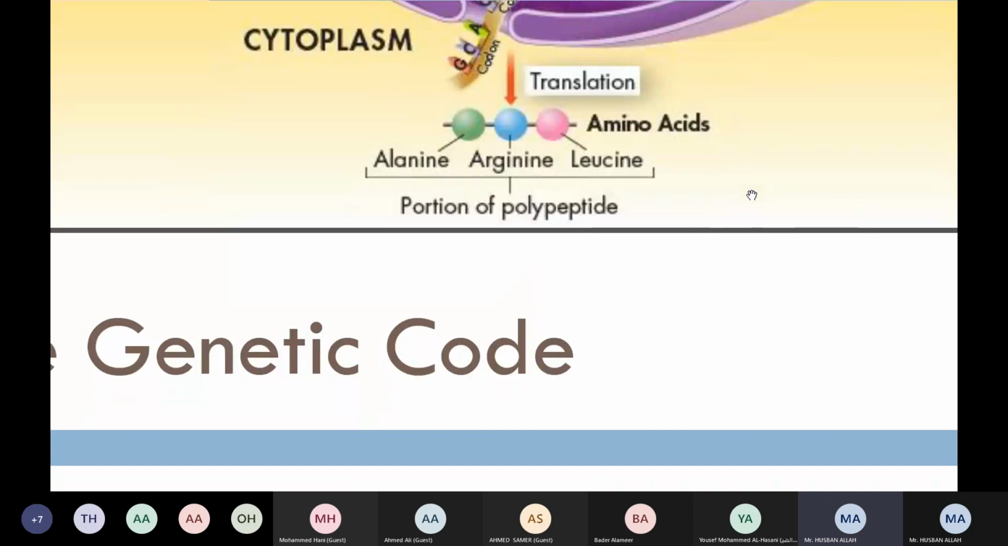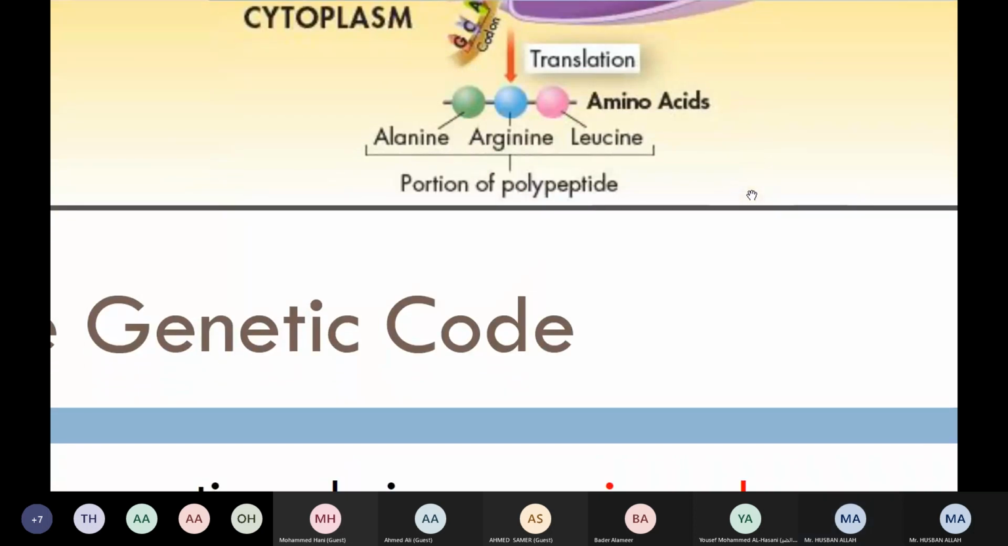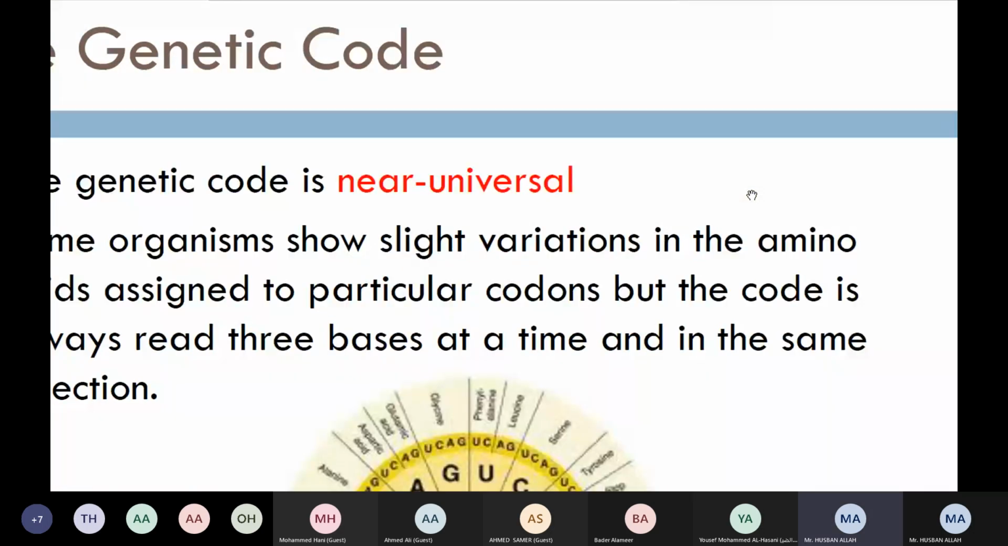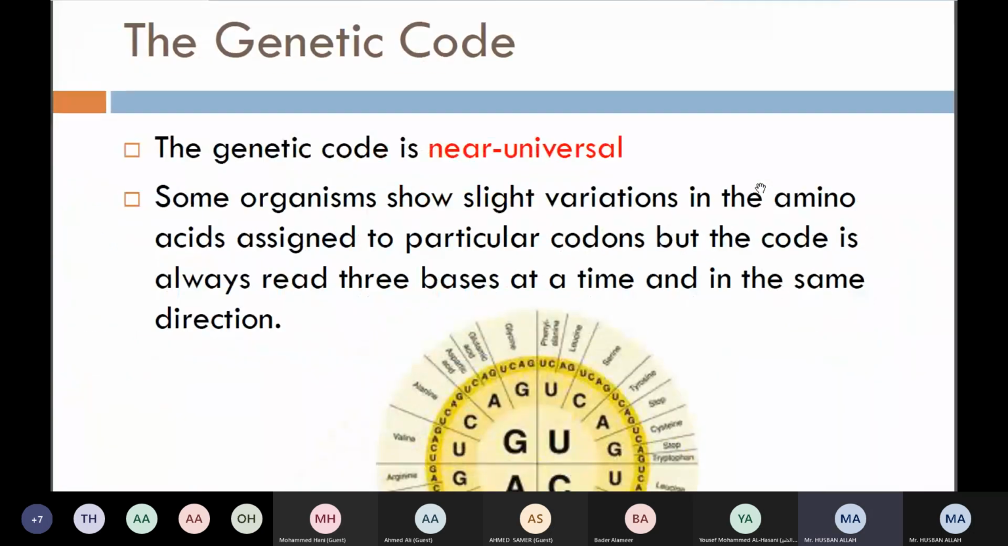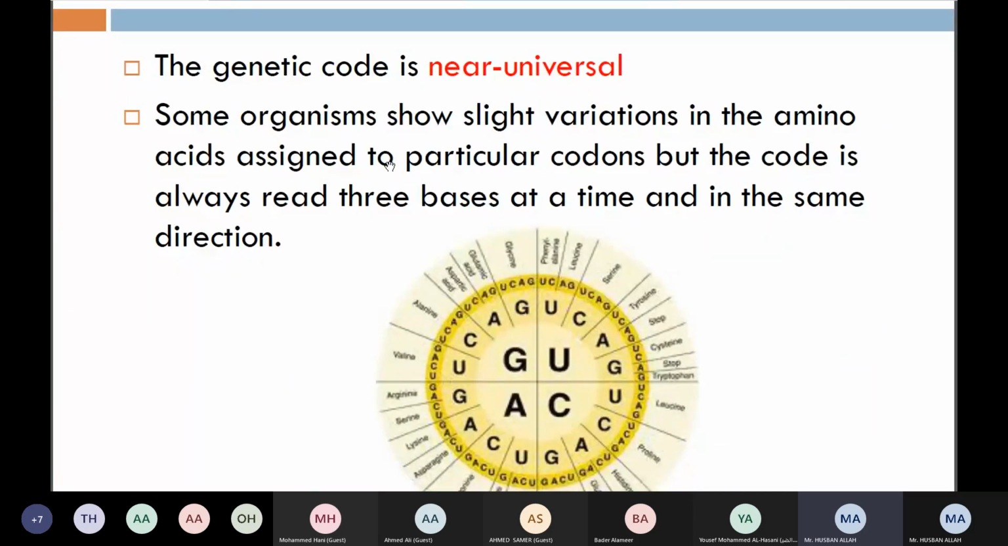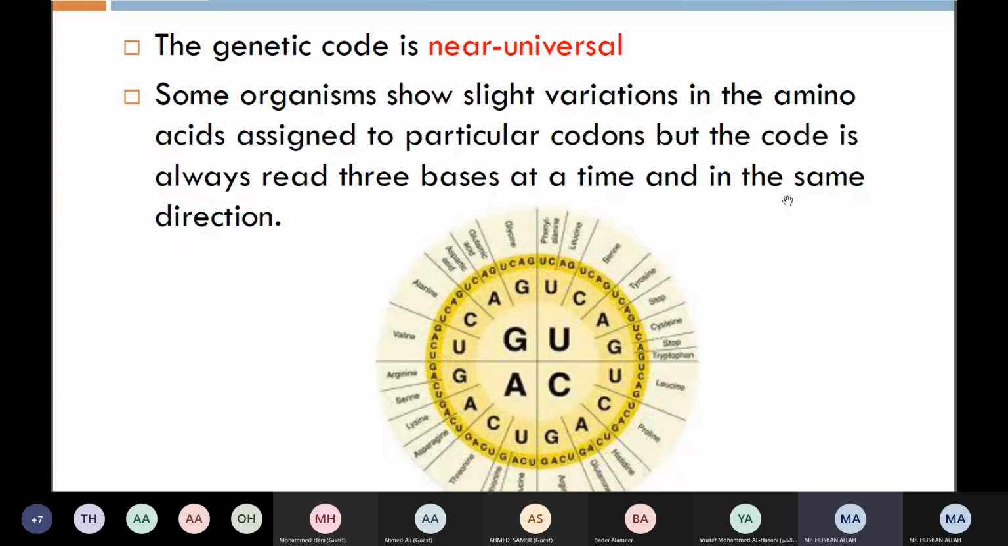What is the genetic code? We studied this, right? One point, the universal genetic code. Let's have a look here. The genetic code is universal. What does it mean? Some organisms show slight variation in the amino acid assigned to a particular codon, but the code is always read 3 bases at a time and in the same direction, right? So in all organisms, it will be the same way, right?